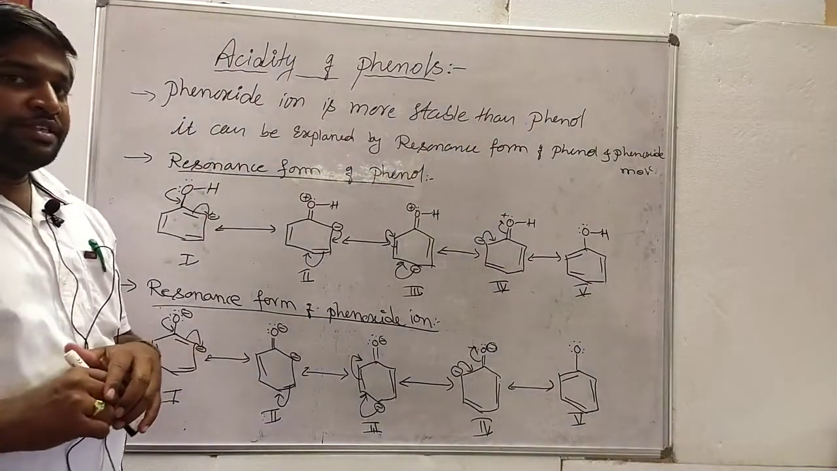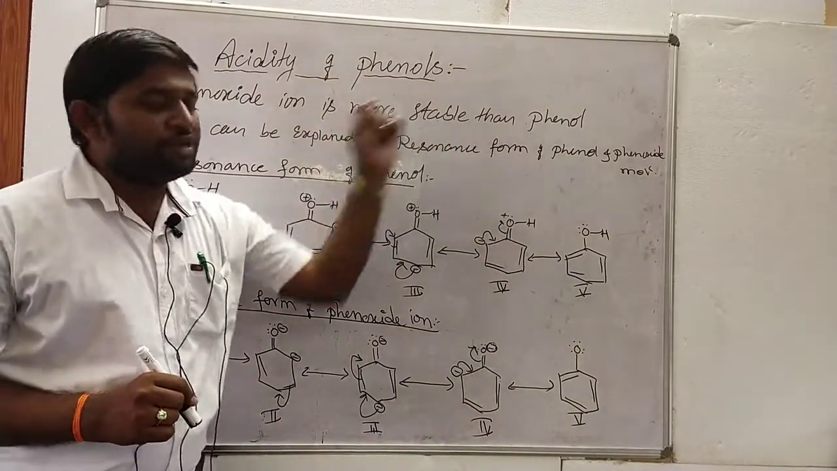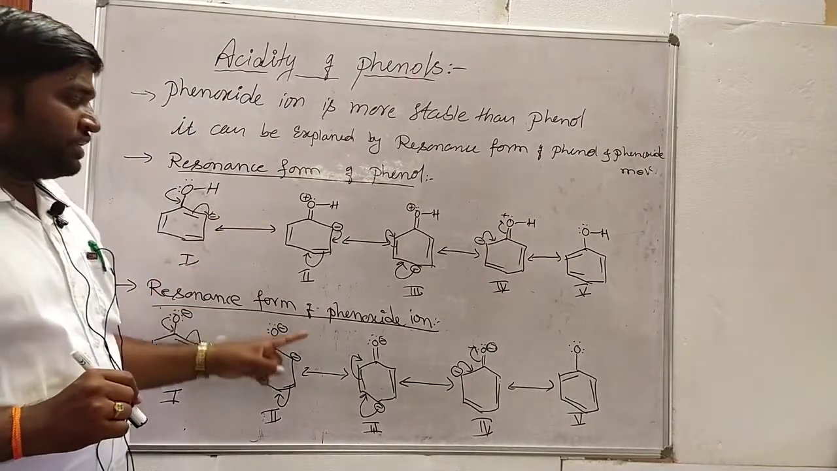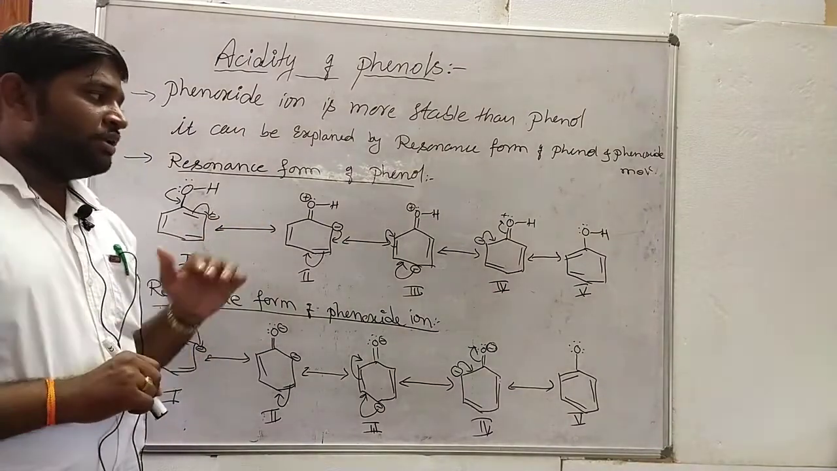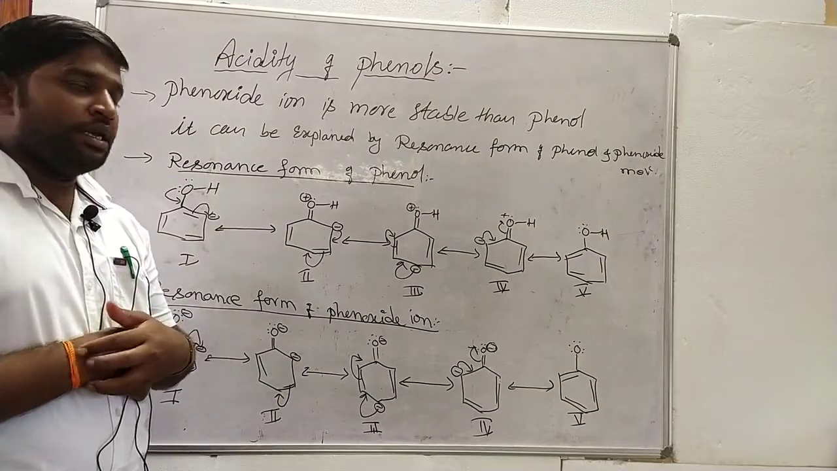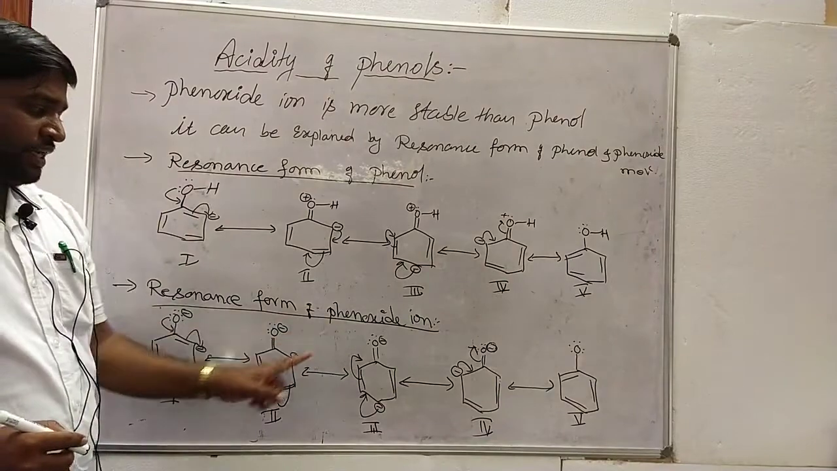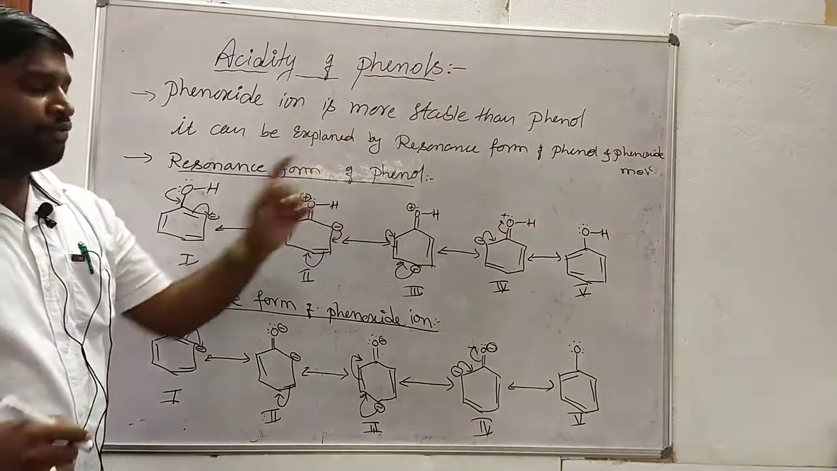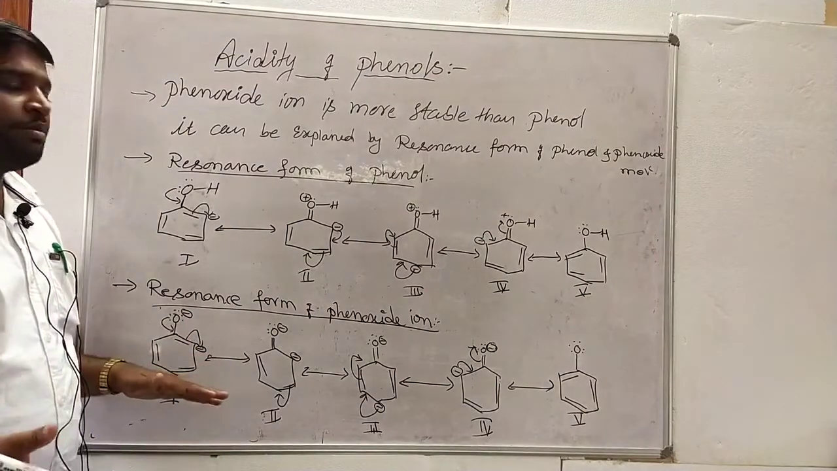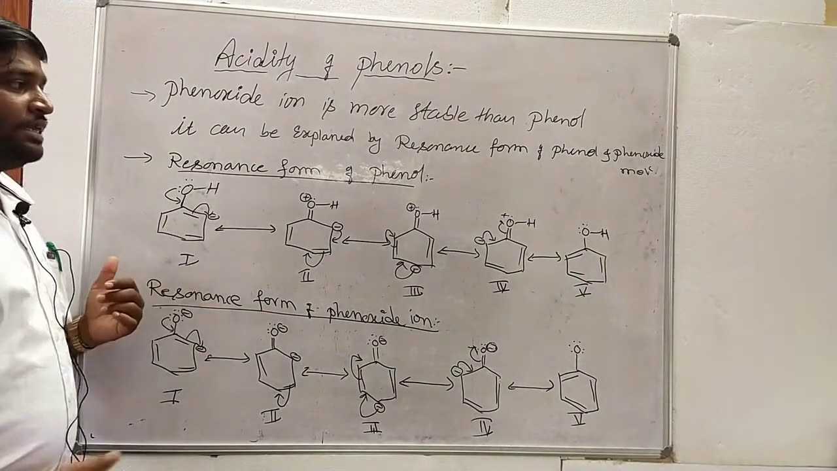From the examination point of view, they may ask you that phenoxide ion is more stable than phenol, and why? Because on the basis of resonance forms, we can explain that phenol is much less stable than phenoxide ion. So here this is the resonance form of phenoxide ion, and this is the resonance form of phenol. So why is the phenoxide ion more stable than phenol? For that, let us take the reason.